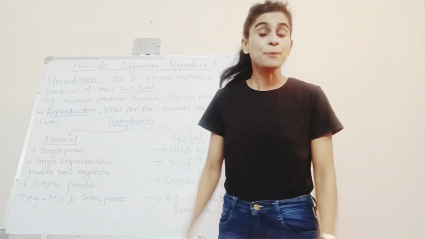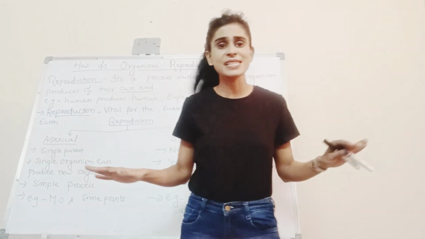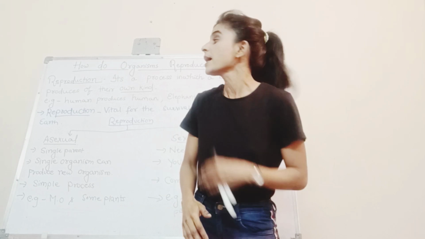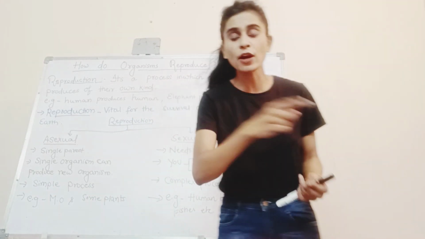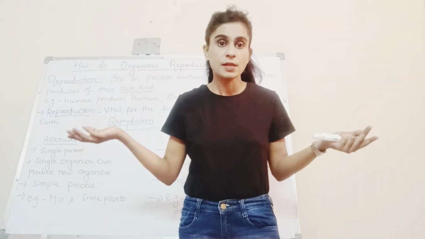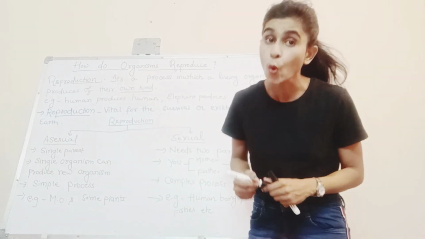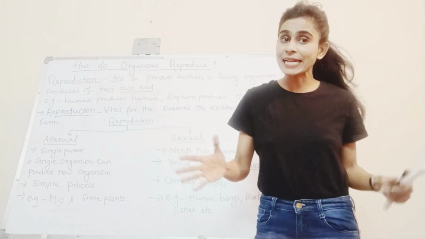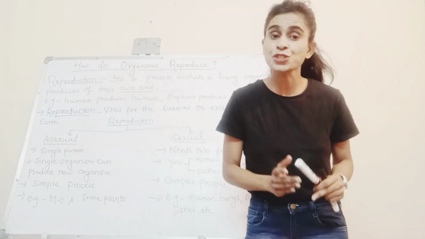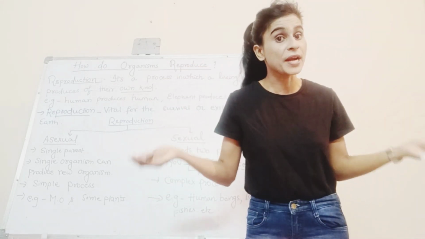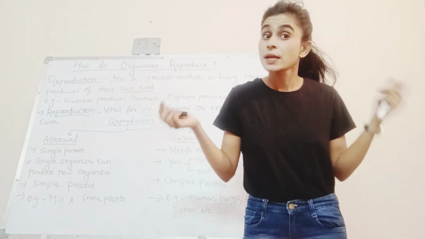It's actually a process. Reproduction is nothing but a process in which a living organism produces of their own kind.